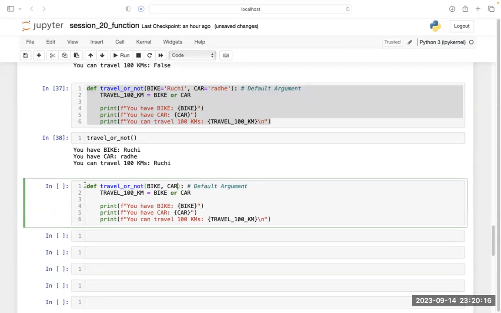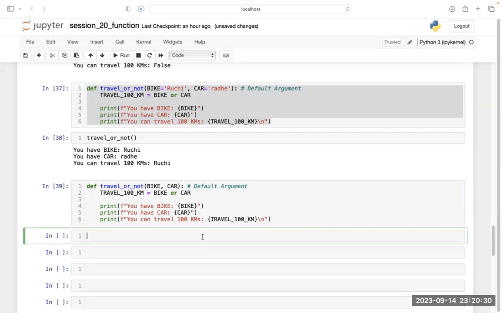Is this thing clear to you or not? This function. Tell me, Ruchi. Yes, clear. Shall I run this code? Tell me, if I want to call this function, what shall I write here? The function name. What is the function name?